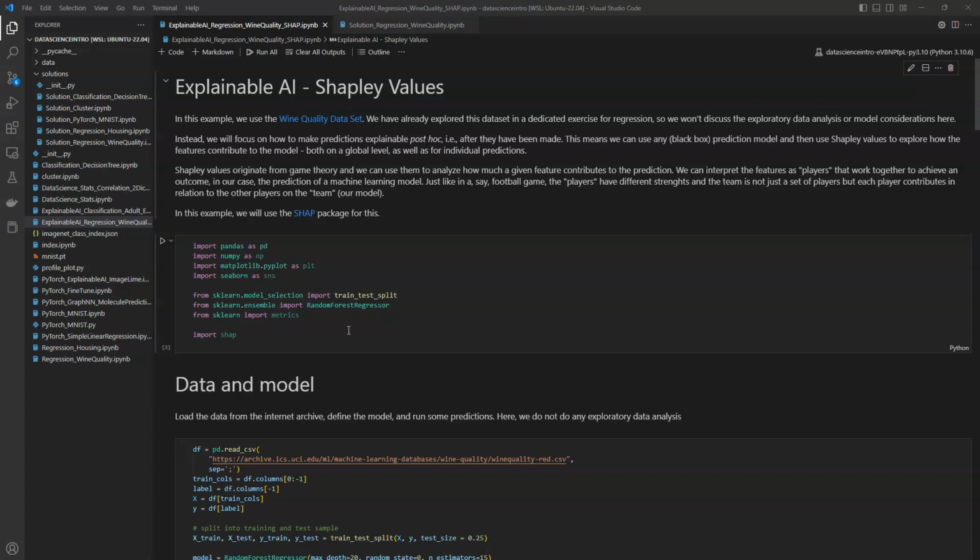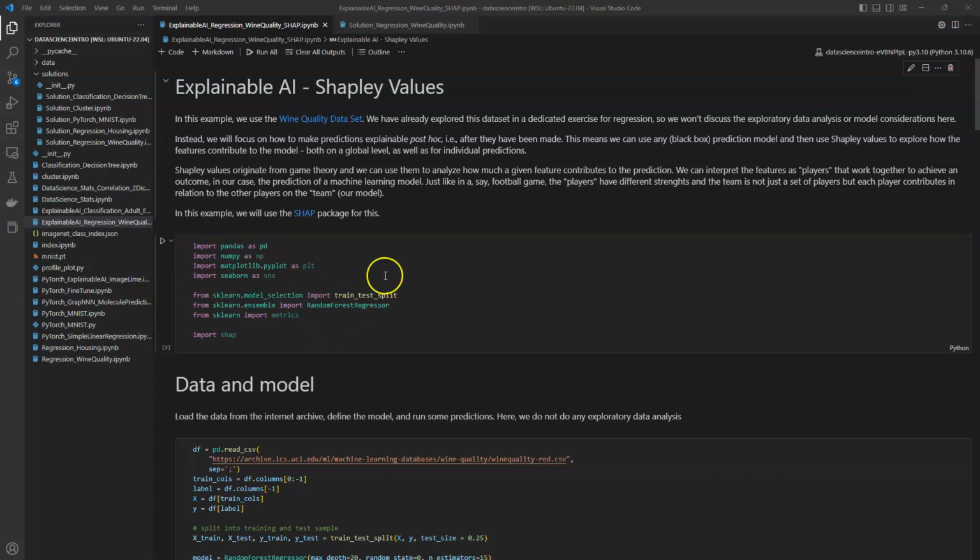Just as in a real football game, you would have people that are good at attacking, shooting towards the goal. Other players are good at defense, and so on. In a similar way, we can interpret the team as the prediction method or the prediction itself, and the features are team players, and they work together to make this prediction possible and achieve an outcome.